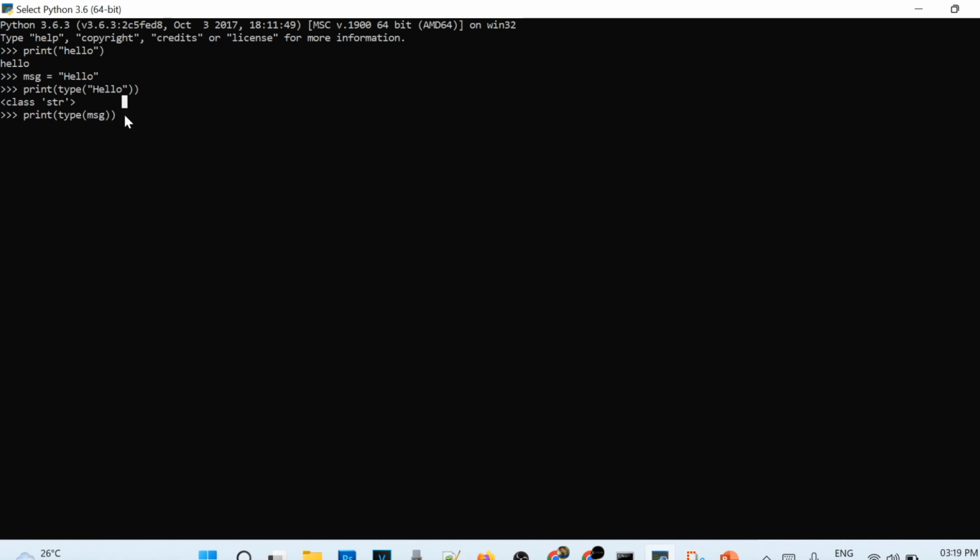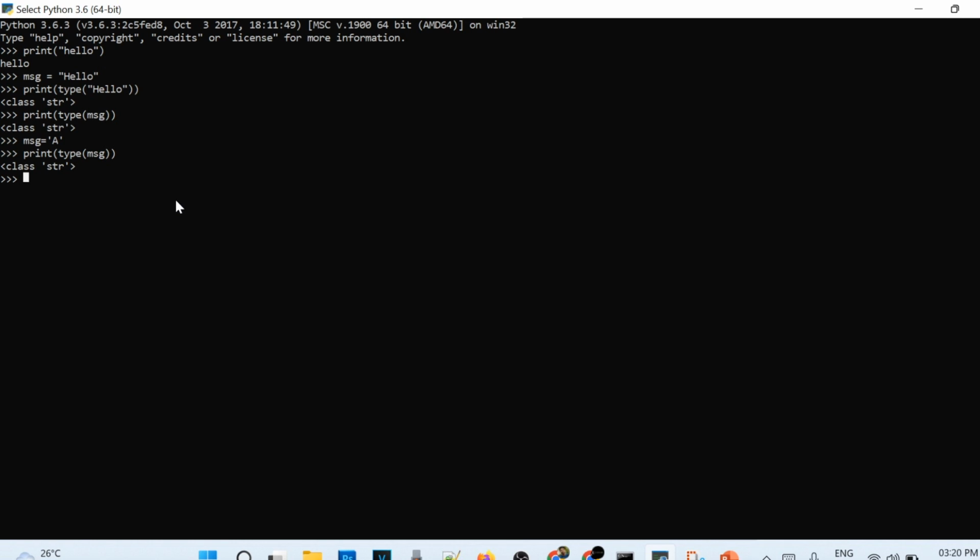But instead of a static string, if I put the message variable here, what should I get? Similarly, if I put a into message and then try to find the type of that message, still it is a string because a is a character and it is inside the quotes. So whatever is inside single or double quotes will be considered a string.